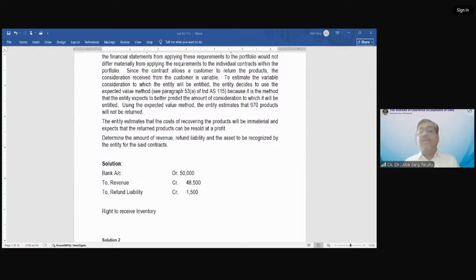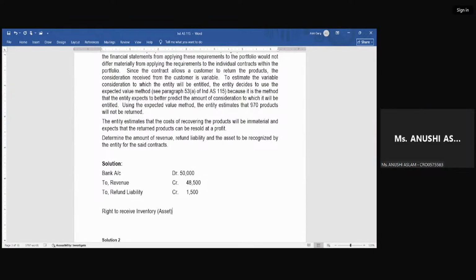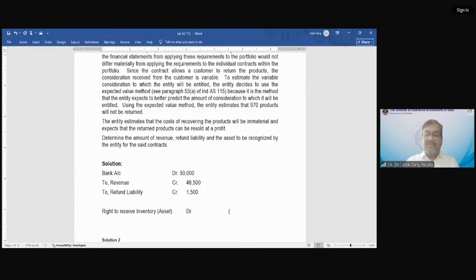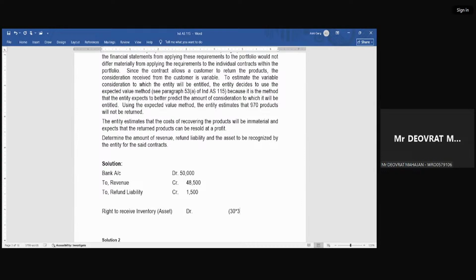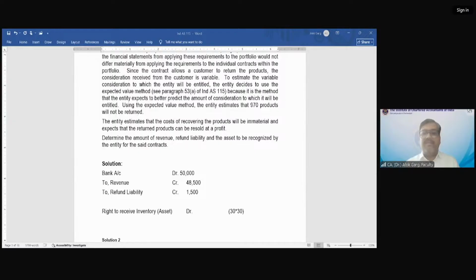So first of all, right to recover product, you will debit asset. Right to receive inventory, you will debit asset. By what amount? Sir, right to recover asset will be 900. What is the cost of my product? 30 rupees. And how many products? 30 products, so it will be 900. Yes, sir. Correct. So my right to receive inventory is 30 into 30, 900. Now what should I credit?